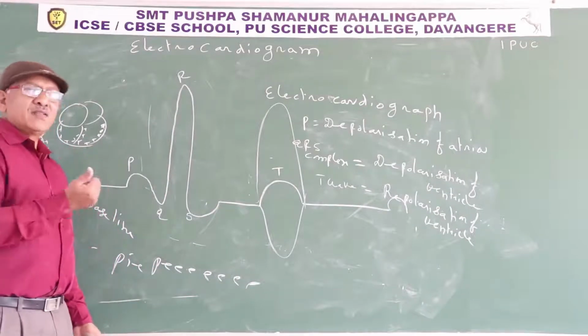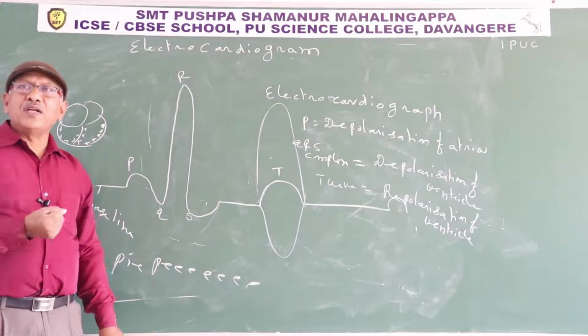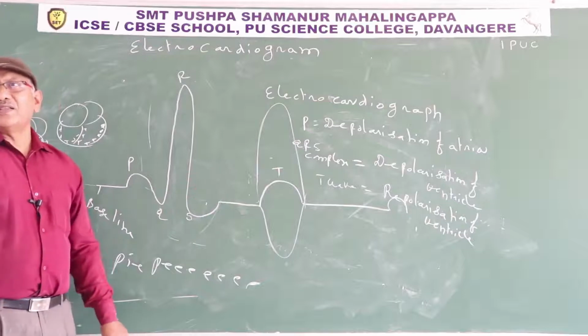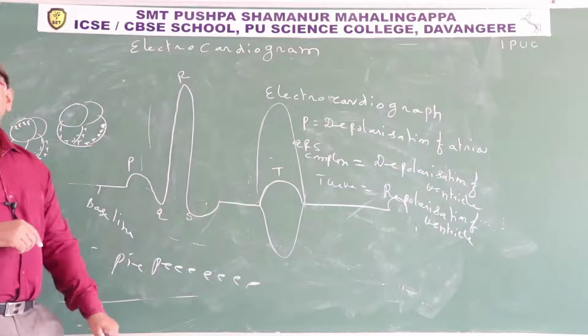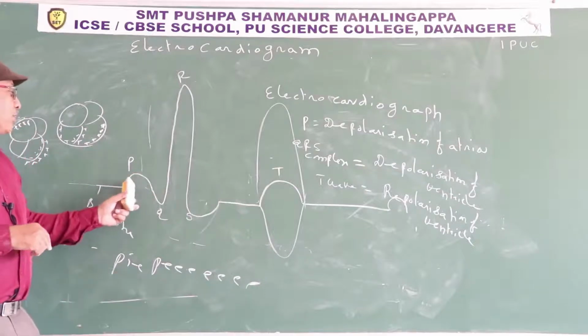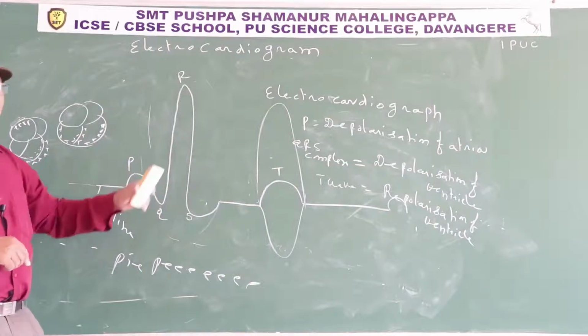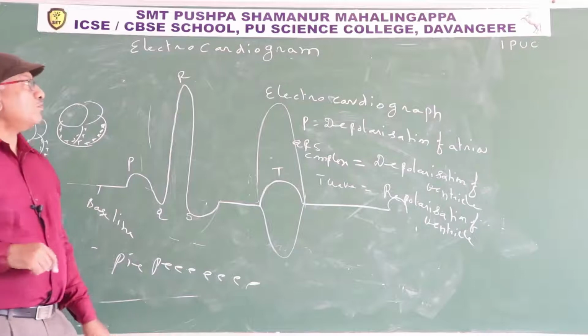Some muscle cells died. As a result, the ventricular contraction duration is prolonged. A prolonged ST wave indicates that the person is suffering from a heart attack or myocardial infarction. In this manner, depending upon the size of P, QRS, and T, they identify the abnormalities of the heart.